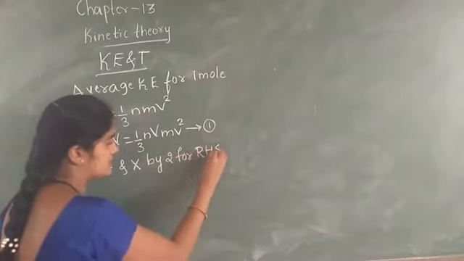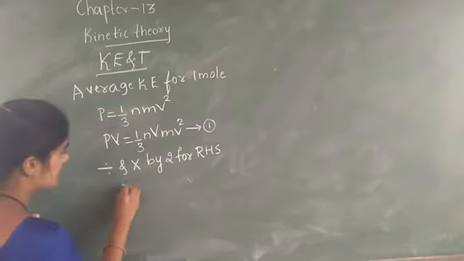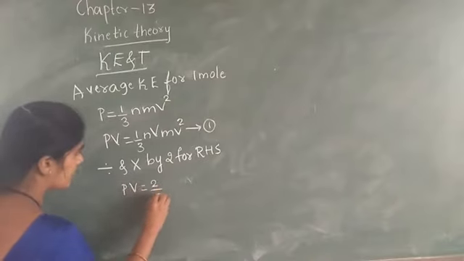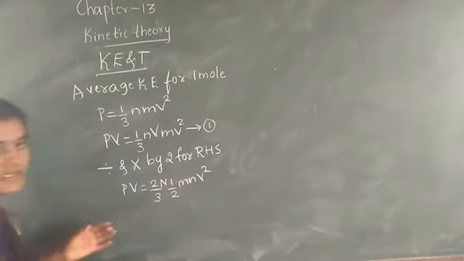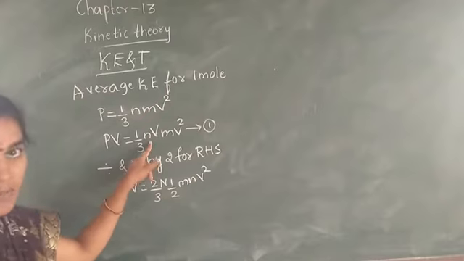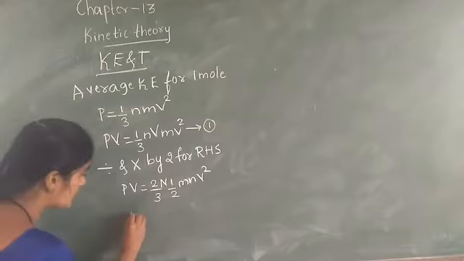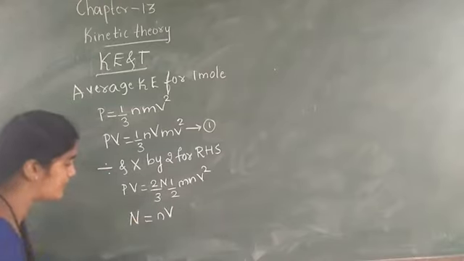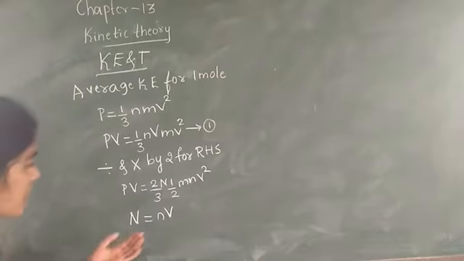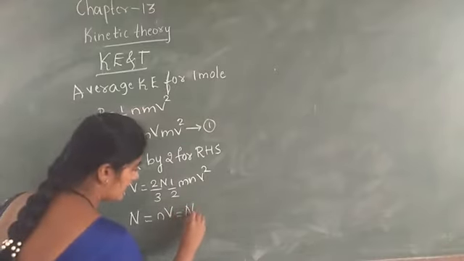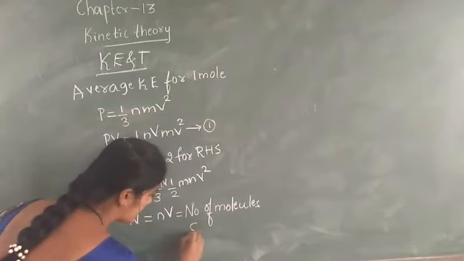When we are dividing and multiplying for the RHS, we are getting PV is equal to 2 by 3 capital N into 1 by 2 m V square. Now, let us consider capital N is equal to small n into V. This is the number of molecules in a sample of gas.